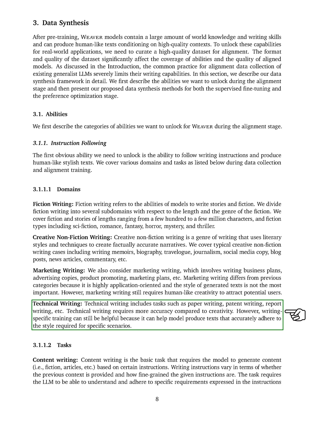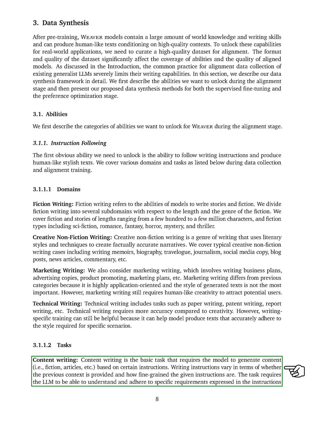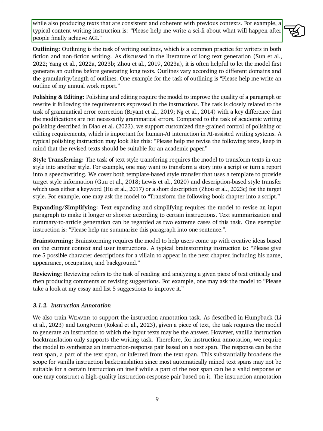Section: Tasks. We're discussing various tasks that our model, which we'll call WEAVER, is designed to handle in the realm of writing and editing. Let's break these tasks down into simpler terms. First up, we have content writing. This is all about asking WEAVER to create different types of written content, like stories or articles, based on specific instructions. These instructions can vary. They might or might not include context from previous texts and can be more or less detailed. For instance, we might ask WEAVER to write a science fiction story about what happens when humans achieve advanced artificial intelligence.